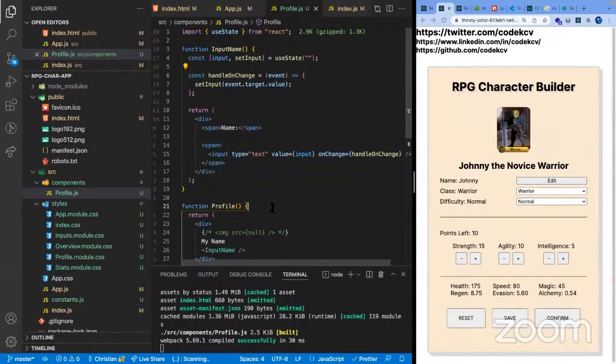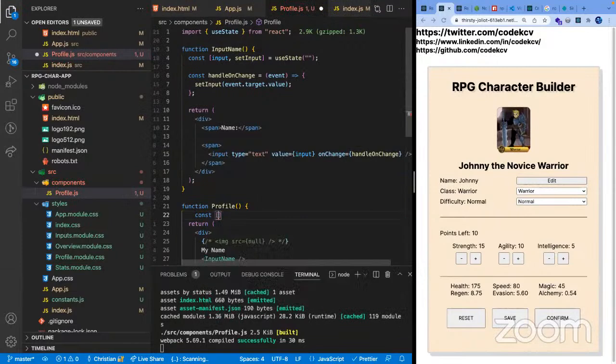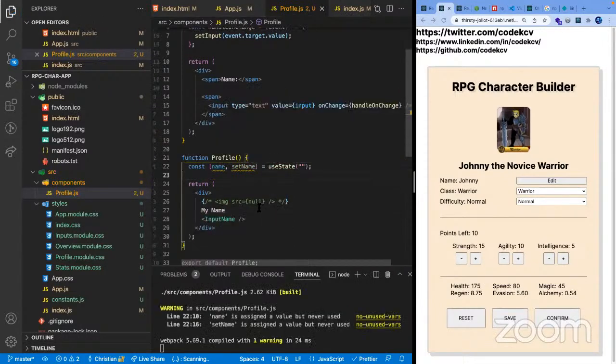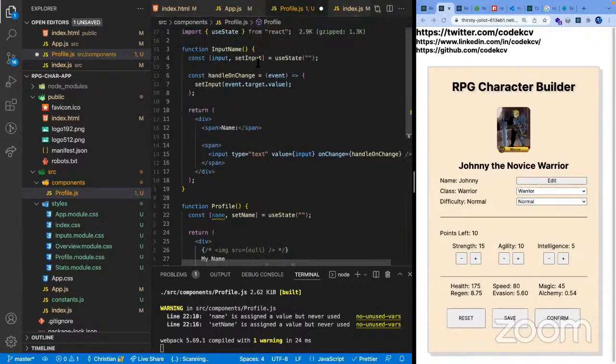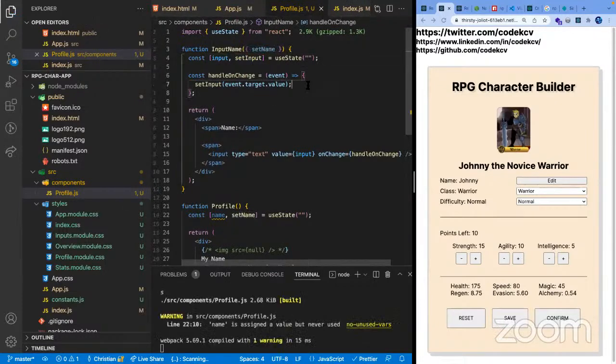A way to do that is, again, with the state here. We're going to add our name and then set name and then use the state. Now we're going to pass this function here as a prop in our input name. And then here we'd be able to destructure it and grab that function.